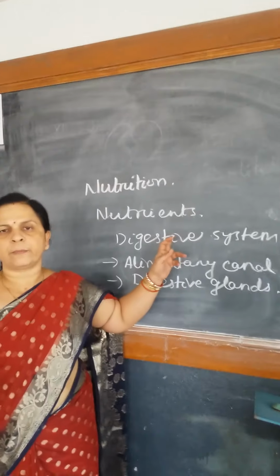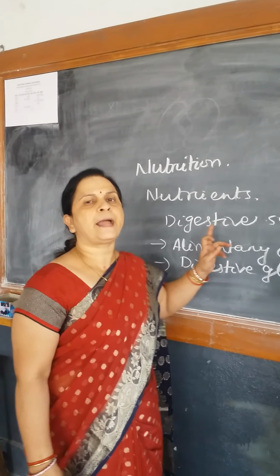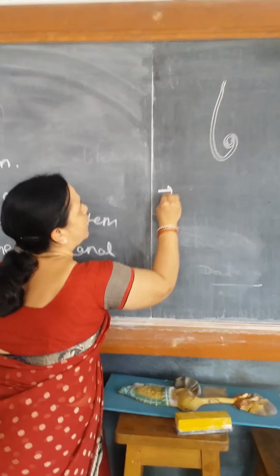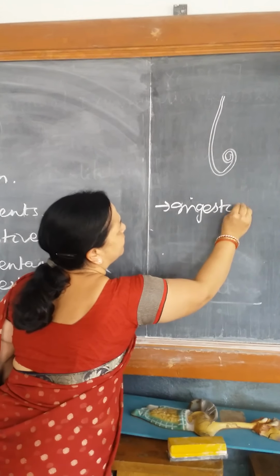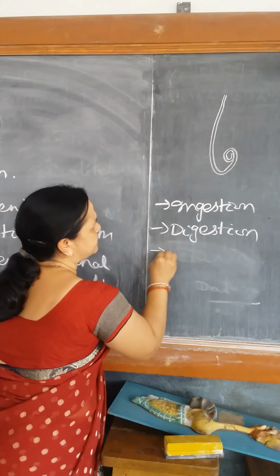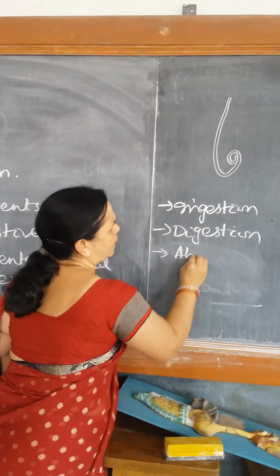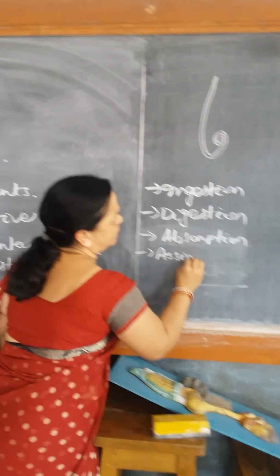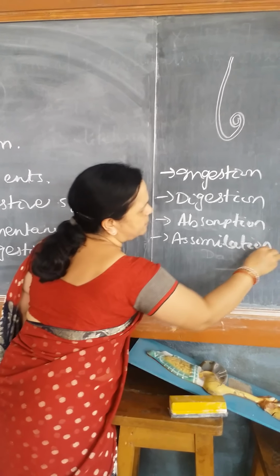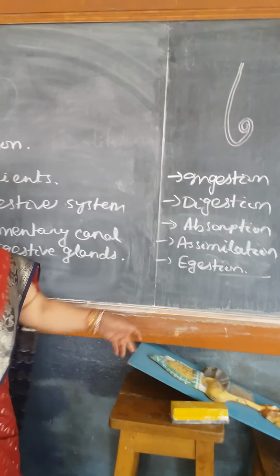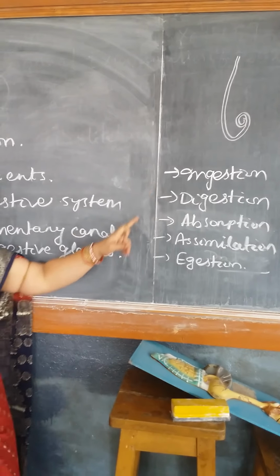So nutrition in human beings is a very long process. There are 5 different sub-steps in nutrition. So what are they? They are ingestion, digestion, absorption, assimilation and egestion.